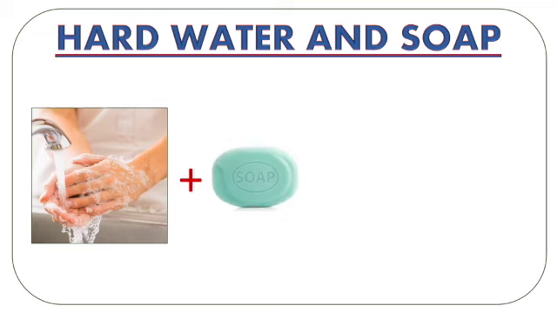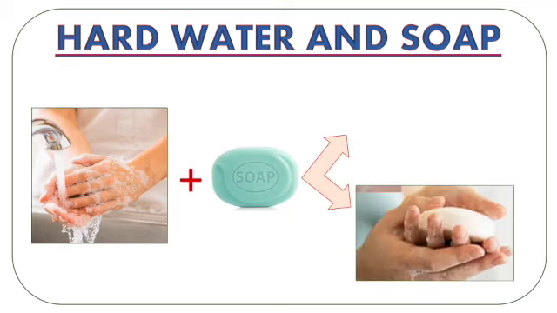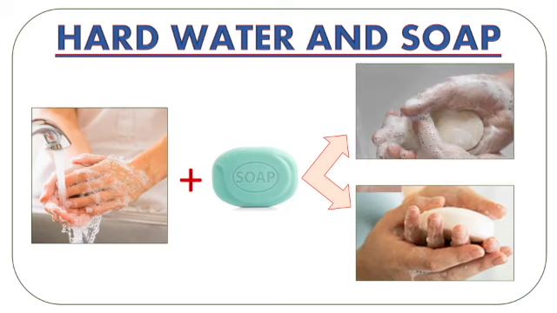Now, when we use soap with water, we very often come to either of the two situations, and that is what? We are rubbing the soap on our hands, but we are not getting enough lather to make our hands clean. On the other hand, the other situation that we have often come across is, okay, fine, we rub the soap and we immediately get the lather and we use the lather to make our hands clean, to wash our hands. Now, there is a basic difference between the two situations.